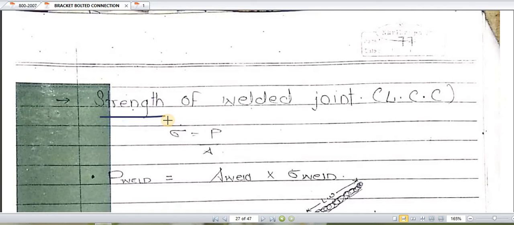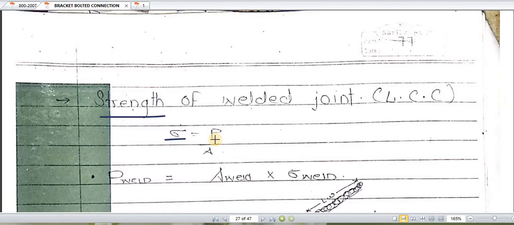Stress is nothing but strength. In other words, we are finding out the stress. So stress is equal to load per unit area. Just cross multiplying these two parts, the load on weld is equal to stress into area.